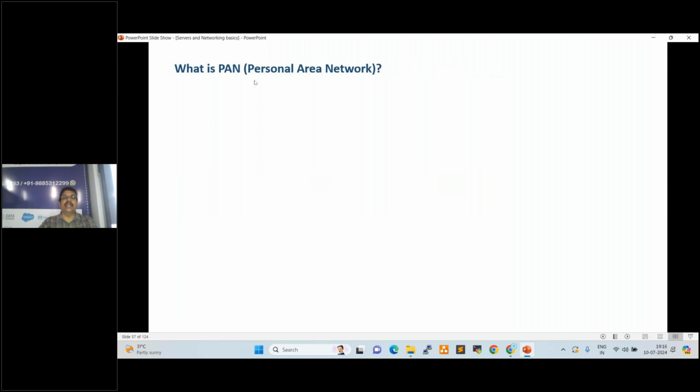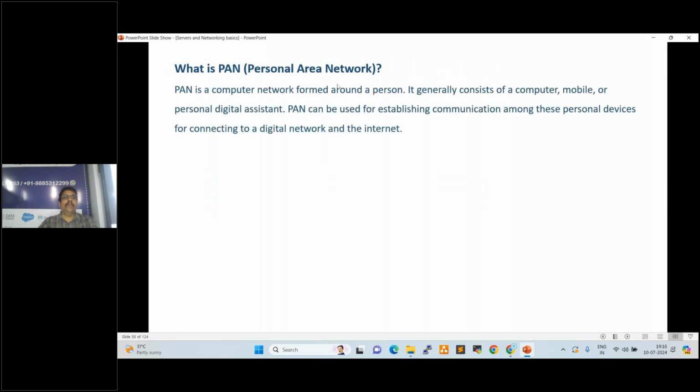PAN, personal area network. See here. PAN is a computer network formed around a person. It generally consists of a computer, mobile, or personal digital assistant. PAN can be used for establishing communication among these personal devices for connecting to a digital network on the internet.